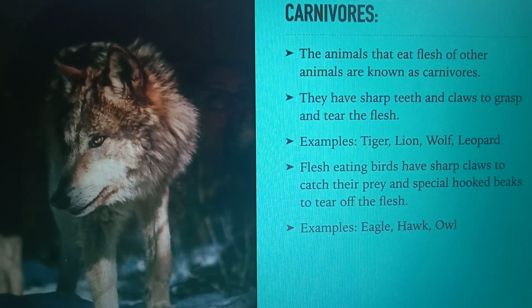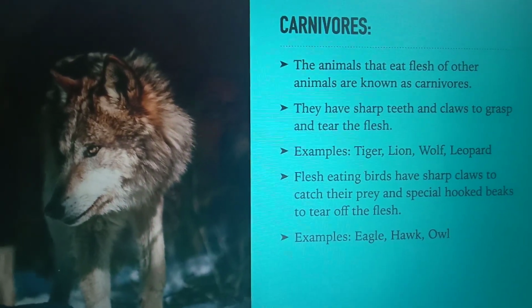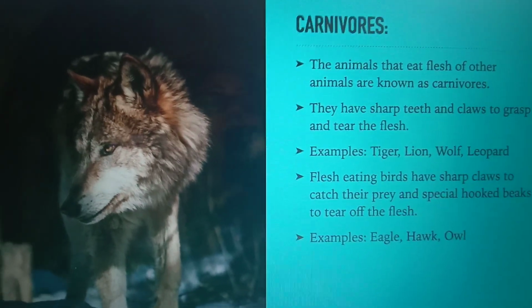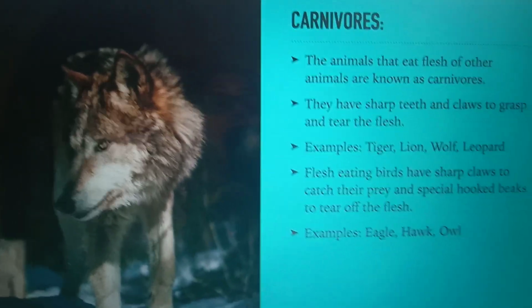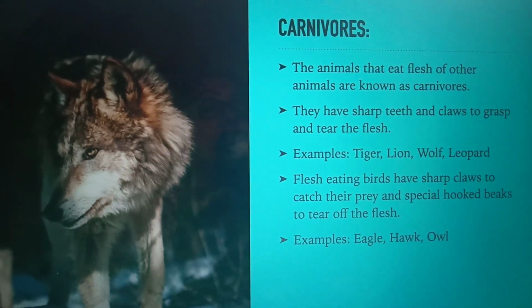Flesh-eating birds have sharp claws to catch their prey and special hooked beaks to tear off the flesh. Examples of flesh-eating birds are eagle, hawk, owl, and so on.